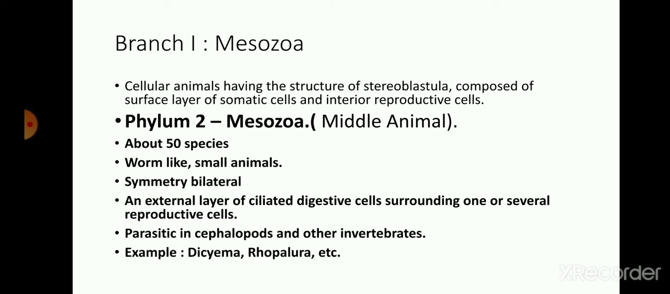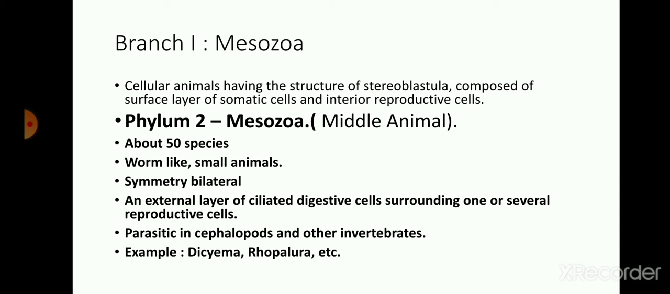These animals are also known as the middle animals. This phylum Mesozoa consists of about 50 species. These animals are small, worm-like animals. Their symmetry is bilateral symmetry, so they can be divided into two similar shapes. They have an external layer of ciliated digestive cells surrounding one or several reproductive cells of the organism.